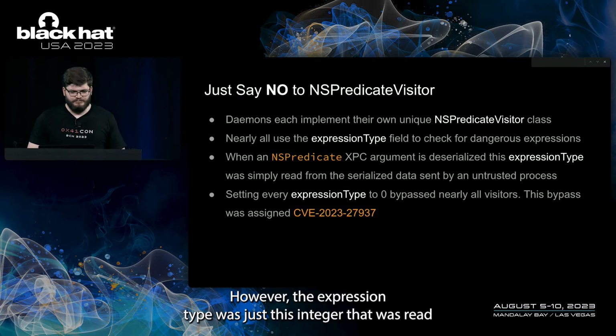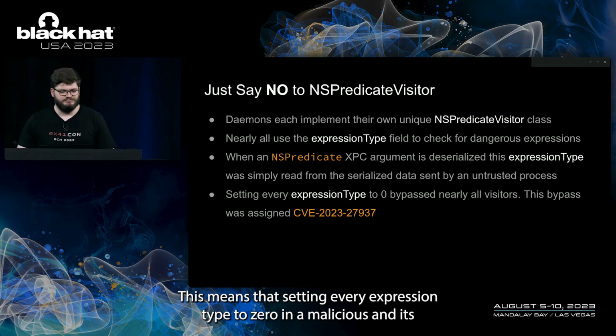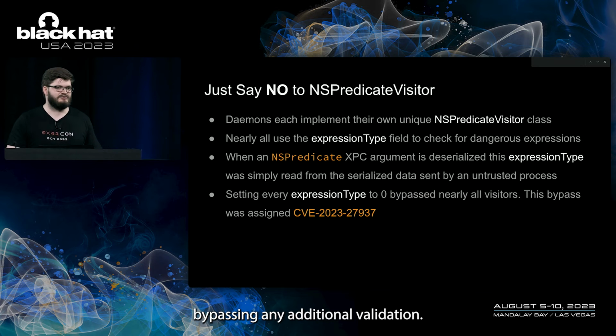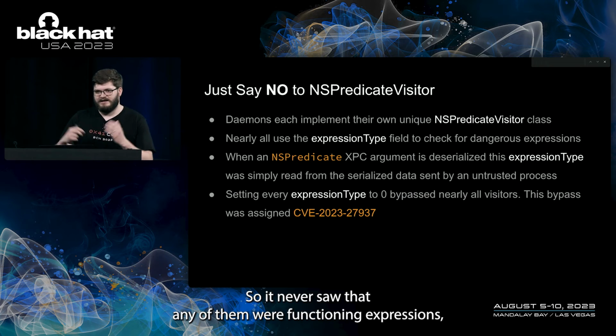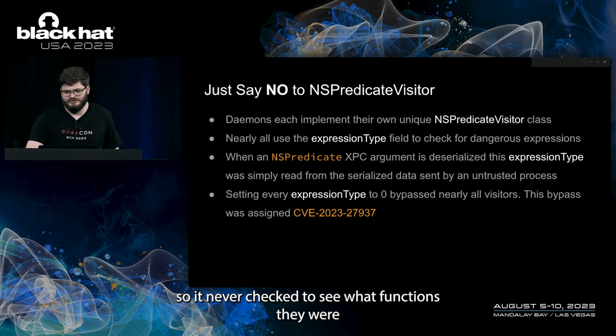However, the expression type was just this integer that was read directly from the serialized data sent by an untrusted process. This means that setting every expression type to 0 in a malicious NSPredicate led the receiver to interpret it as only containing constant values, bypassing any additional validation. So it never saw that any of them were function expressions, so it never checked to see what functions they were.